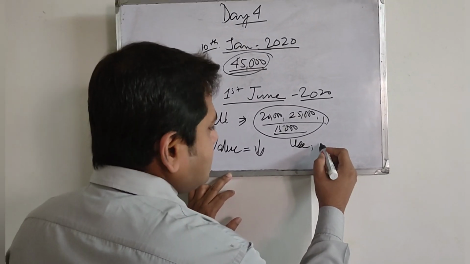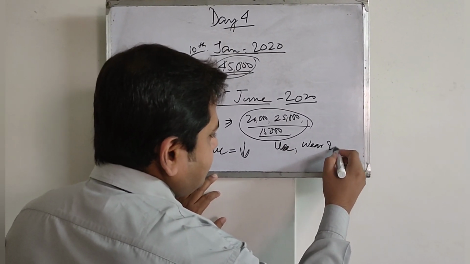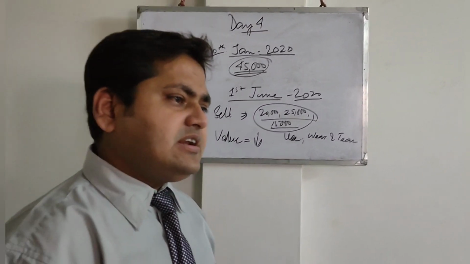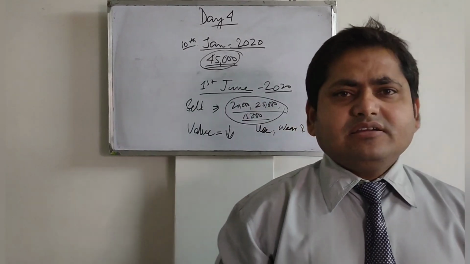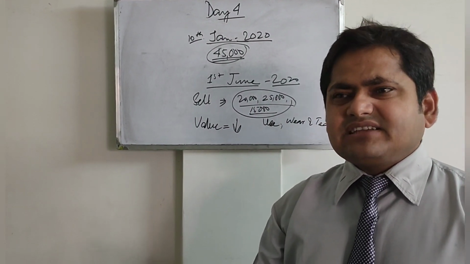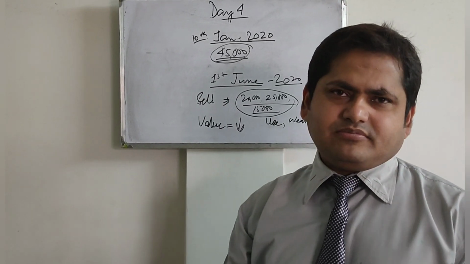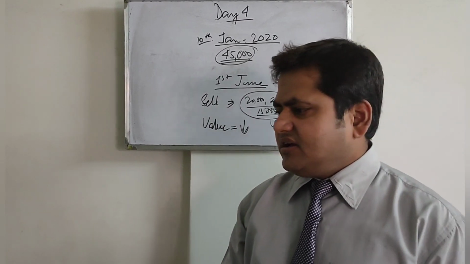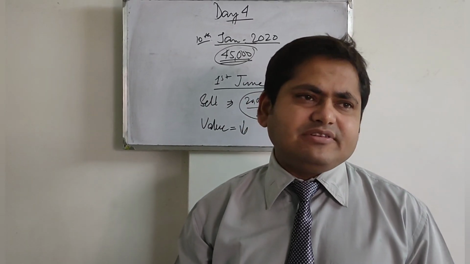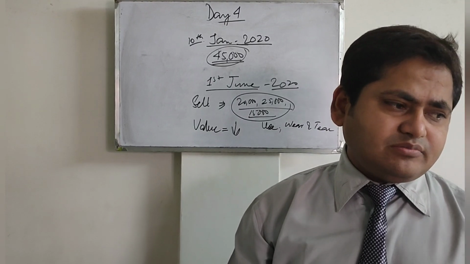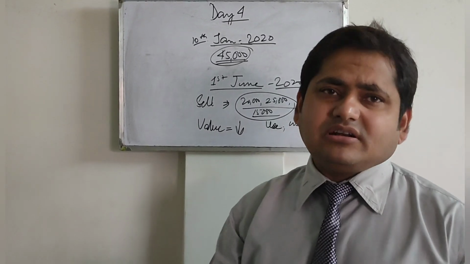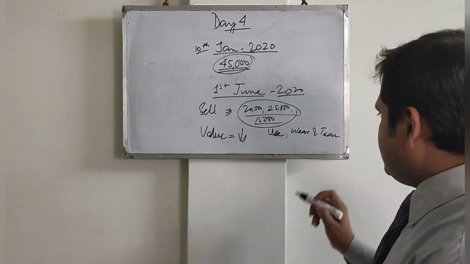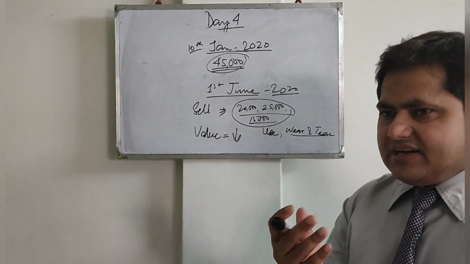Maybe due to wear and tear. Now you must be thinking, sir, what is wear and tear? Wear and tear is that thing where, while using, things get a little old. When you bought your mobile phone, or any gadget, say your TV, iPad, scooty or bike, it looks new, right?